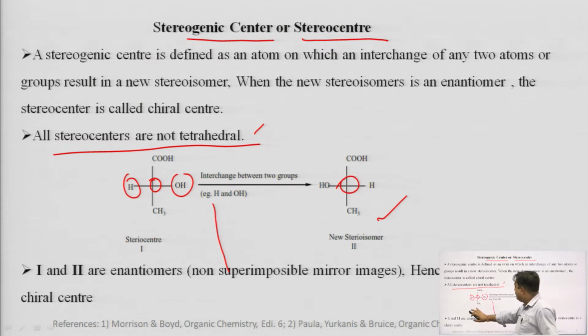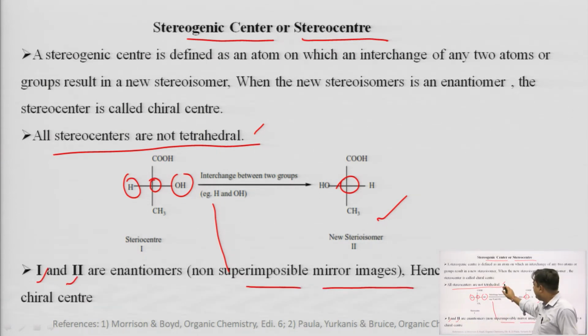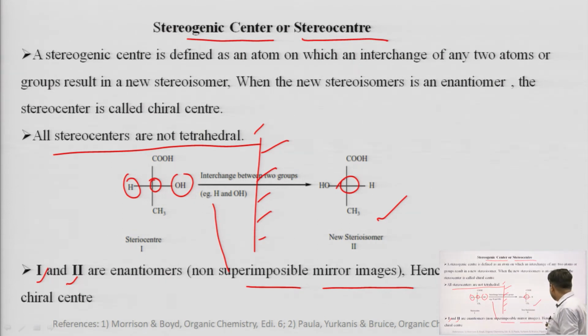So, a stereocenter which was present in the first molecule is now converted into a new stereocenter in the second molecule, just because of the interchange of the atoms in the molecules. So, first and second are enantiomers, non-superimposable mirror images. We can see that if we just put a mirror in between, we find that both are mirror images, but non-superimposable. Hence, the stereocenter is a chiral center.